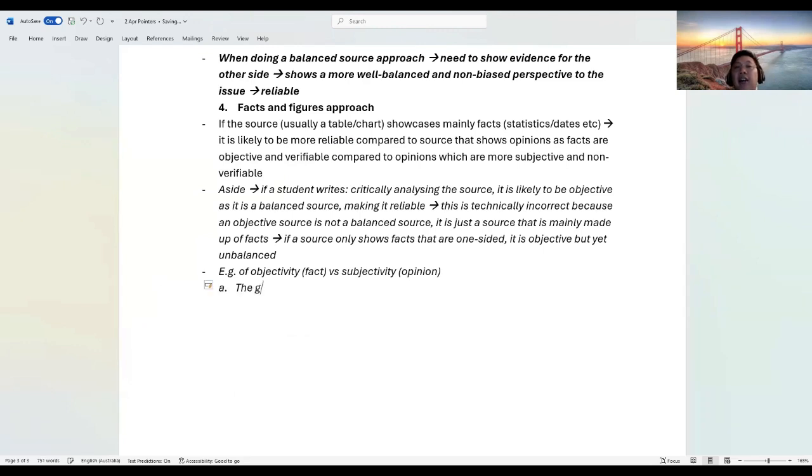So A, the government has ensured that Singaporeans have a better living standard for the past 2 years. Maybe no. So this is opinion.